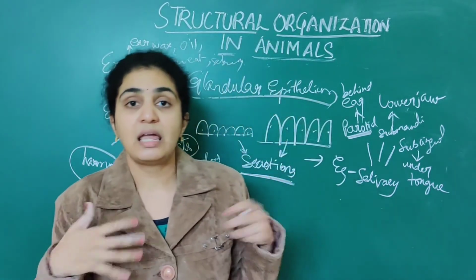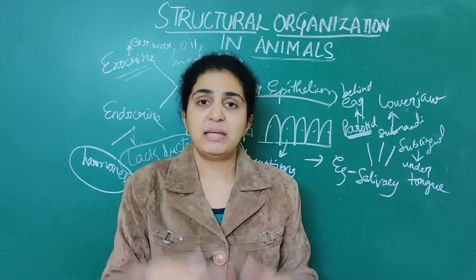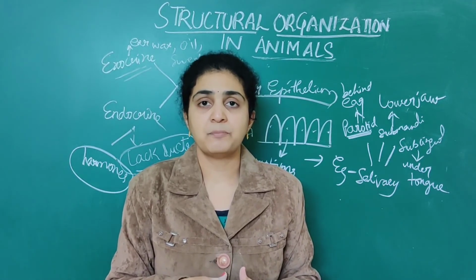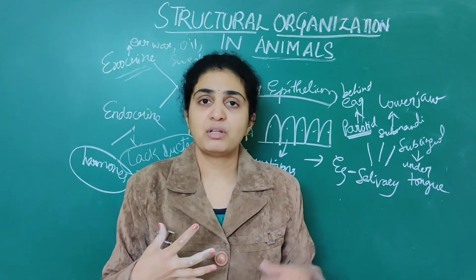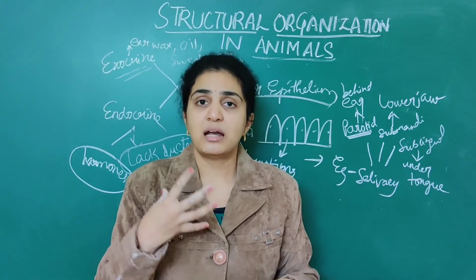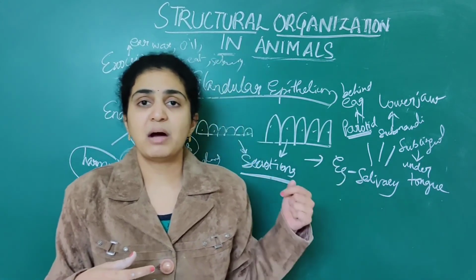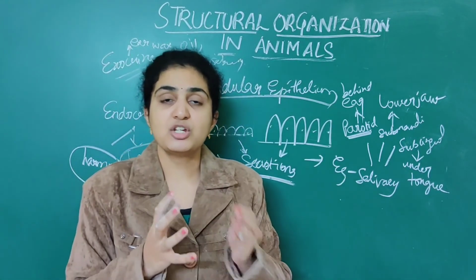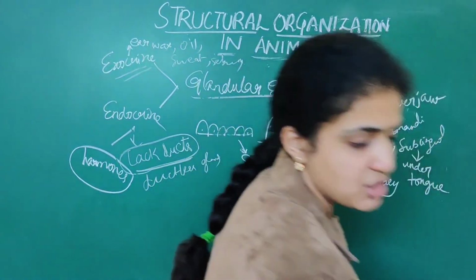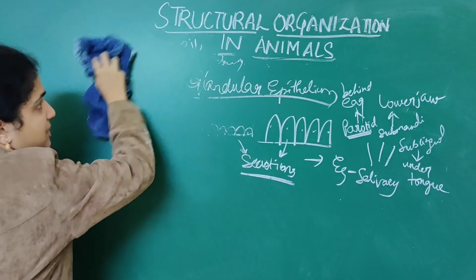So these are the types of epithelium which are present. Today we have done epithelial tissue. What we are left with is connective tissue, muscular tissue, neural tissue. That we will deal with in the next class. We will end this topic with the junctions which are present. There are three types of junctions.